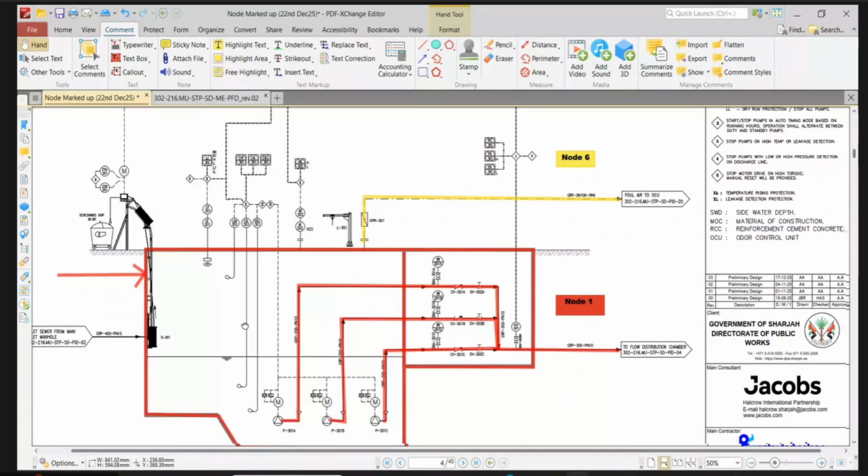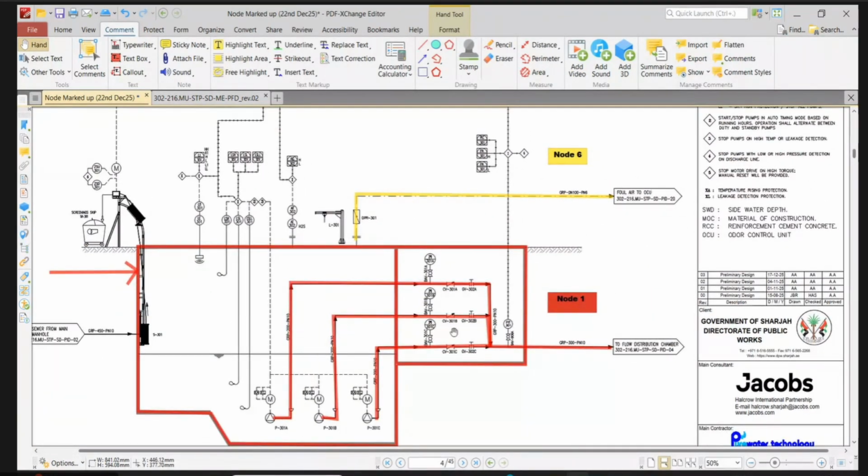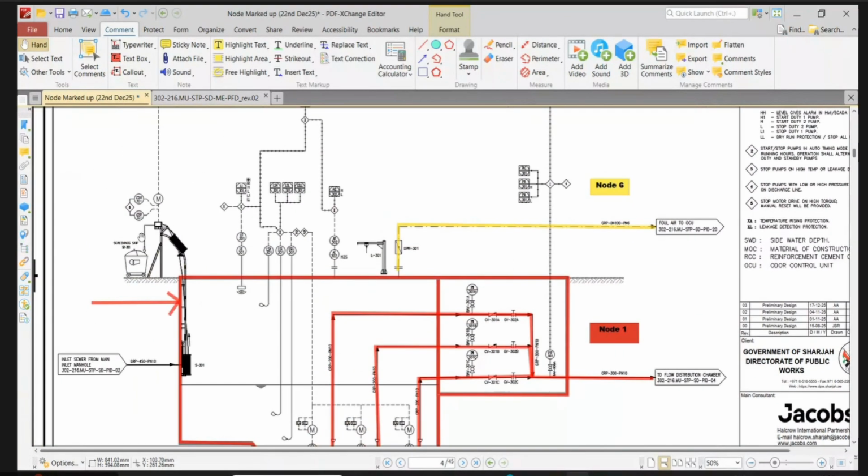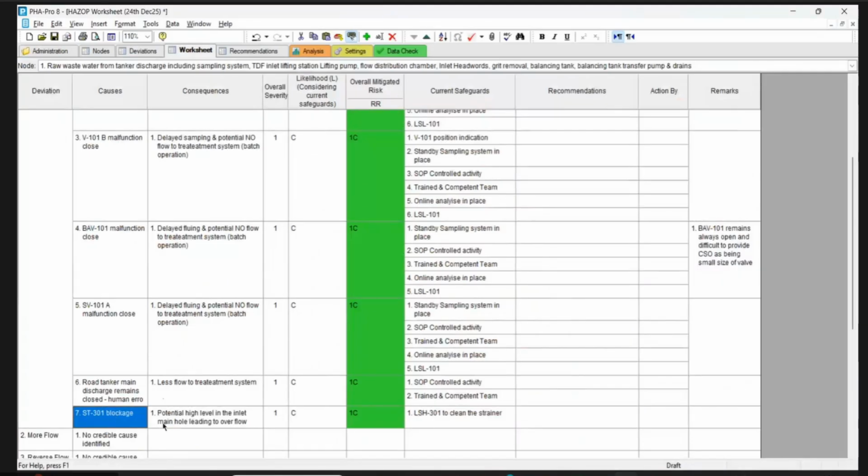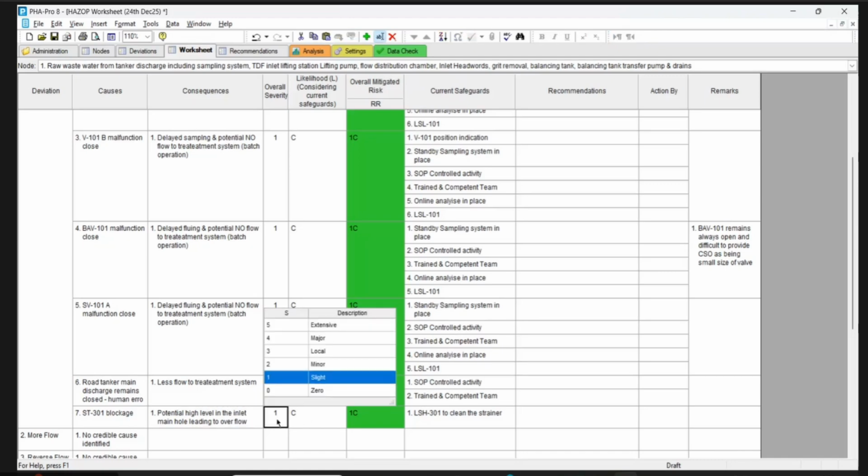Now I have come over here. If the pump is not working, you put a block. If it is blocked, there is no flow. Standard block, yeah. Overflow. I have considered overflow. This is high. That's a great one. Okay, you want to put a local?